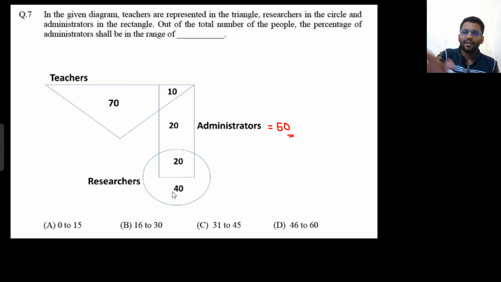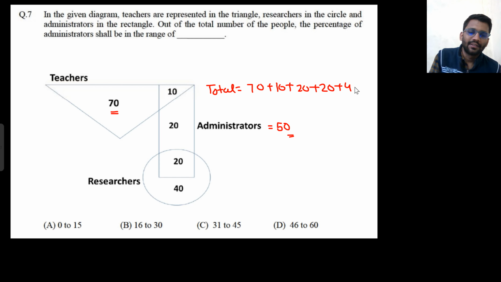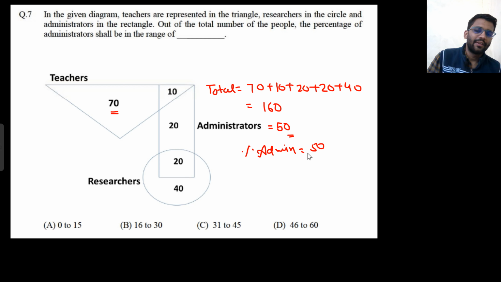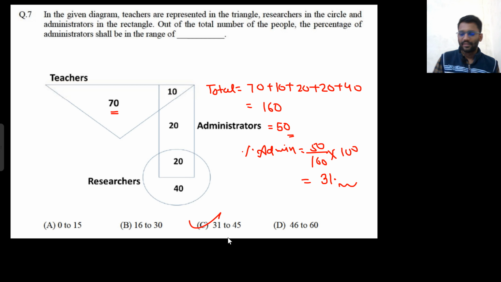So how many total people are there? 70 plus 10 plus 20 plus 20 plus 40. So 80 plus 80, 160. So the percentage of admins would be 50 by 160 into 100. So it would become 31 point something. So C would be the answer.